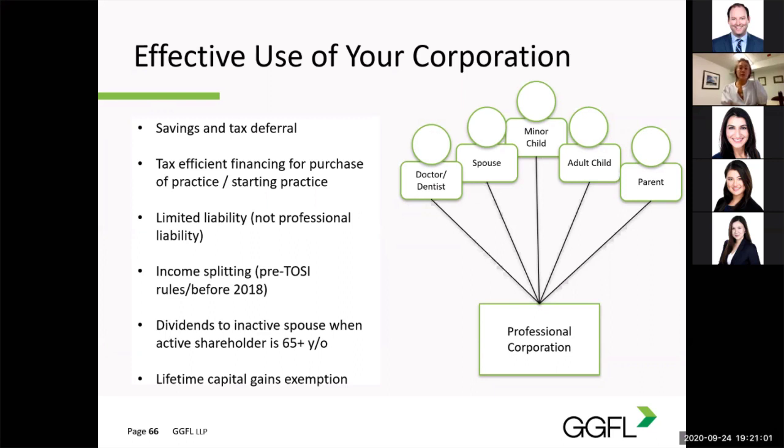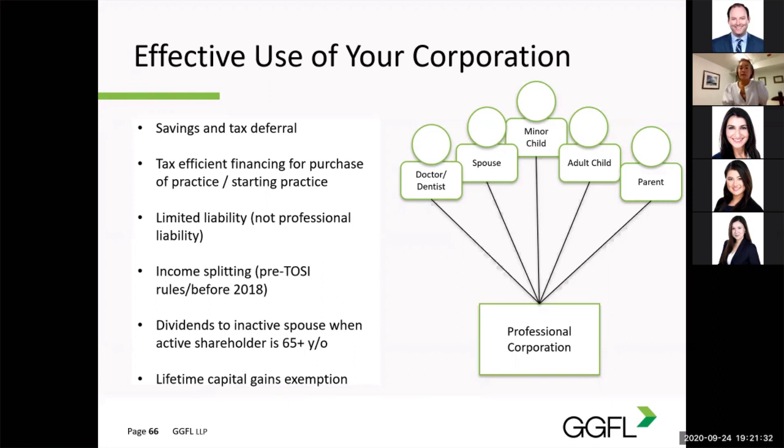Corporations that were set up before 2018 also benefited from income splitting through payment of dividends to spouses, adult children, and parents who may have been shareholders. If the family member shareholder was 18 years or older, dividends could be paid to that shareholder, and that shareholder would pay tax on the dividend based on their marginal tax bracket. If the recipient shareholder was in a lower tax bracket than the doctor or dentist or had no other income, the personal tax would be significantly lower and combined personal tax for the family would be minimized.